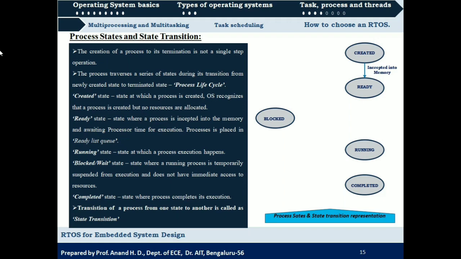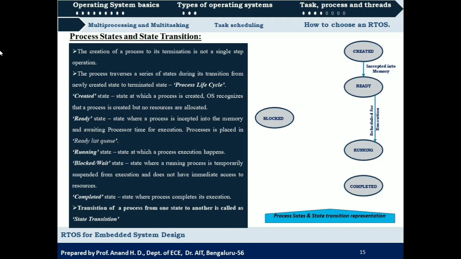Here we can see that a process has changed from created state to ready state. The state transition occurs when the code corresponding to a process is loaded into memory. That is, when we load the code corresponding to a particular process into memory, we say that the process has changed its state from created to ready state. That is, there is a state transition from created state to ready state.